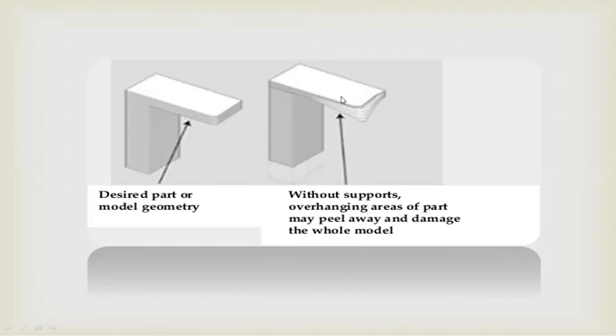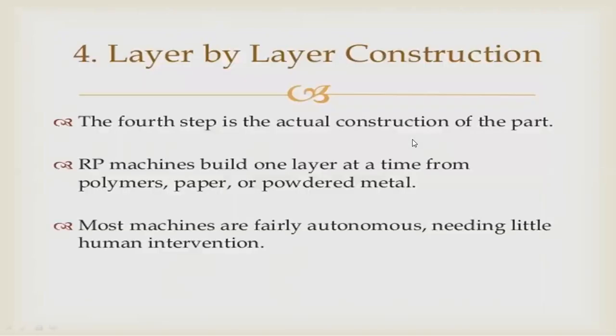That's why we use support material in this process, so that the correct shape and correct dimensions are obtained.